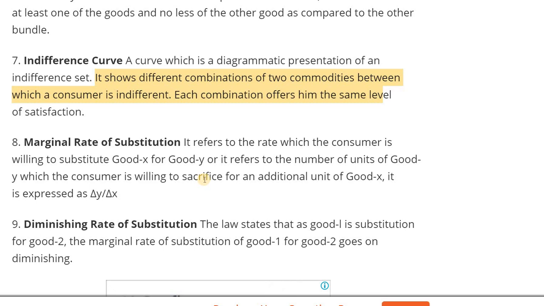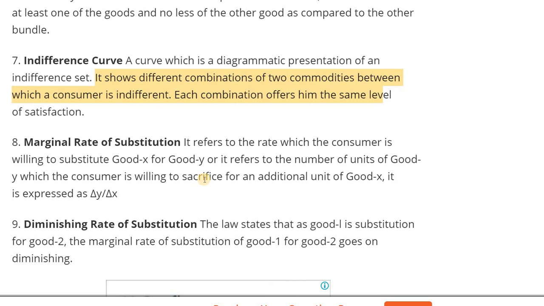Suppose the consumer is sacrificing one good and buying another good, that one is the marginal rate of substitution.